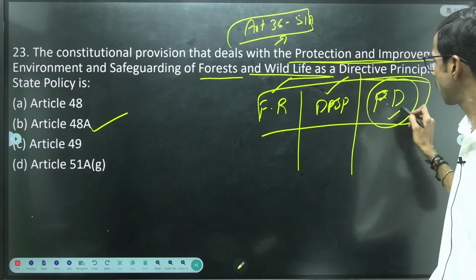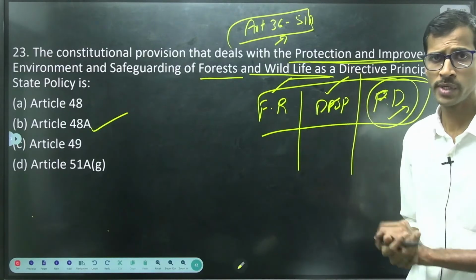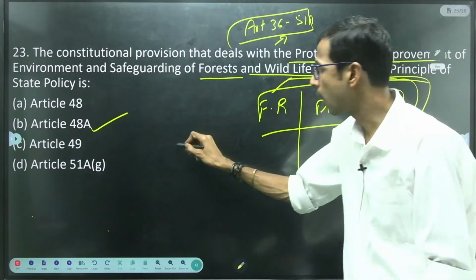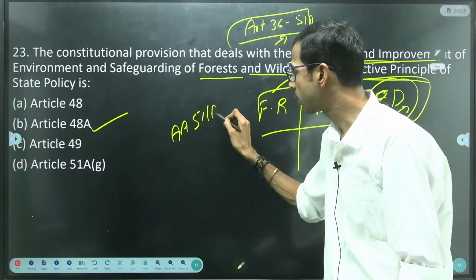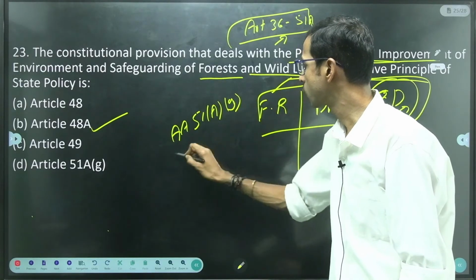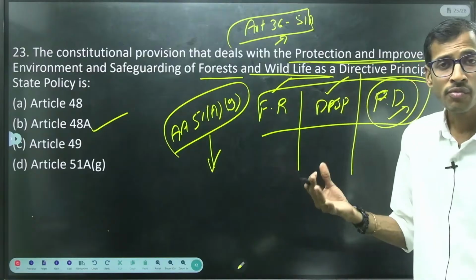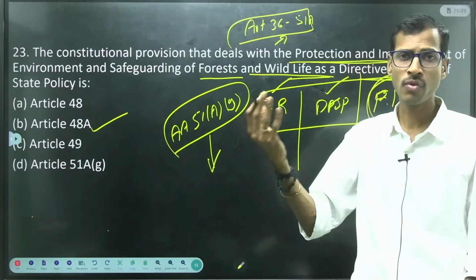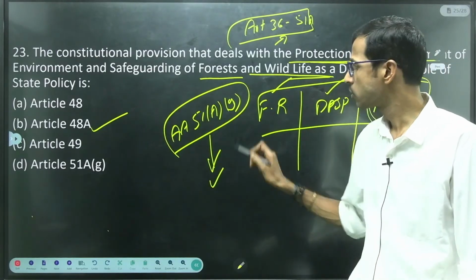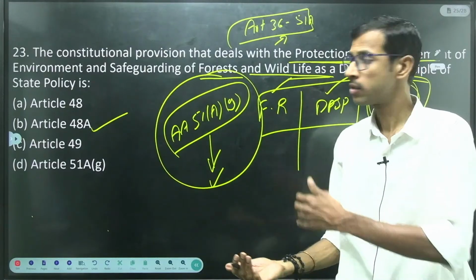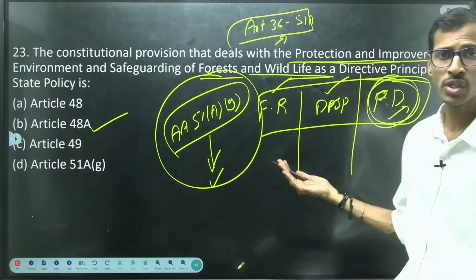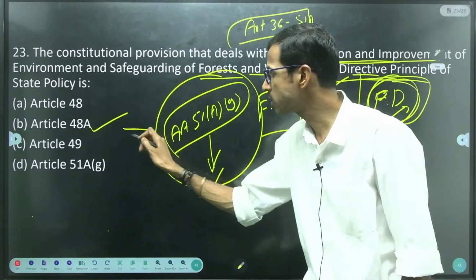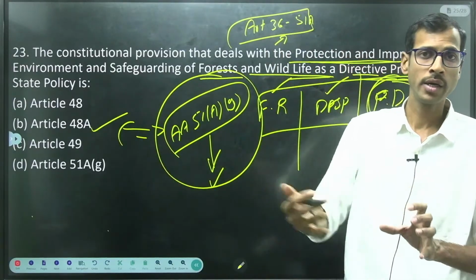So these are just rules. There will be no punishment regarding these rules, right? If you observe, we can see the same thing in article 51A, clause G. What is it? It is a fundamental duty, right? It is a fundamental duty of a citizen to protect the environment, forests and wildlife in India. So this is the corresponding provision mentioned in the fundamental duties also, not only in the DPSPs. We have to correlate these types of issues whenever we are reading Indian polity, right?